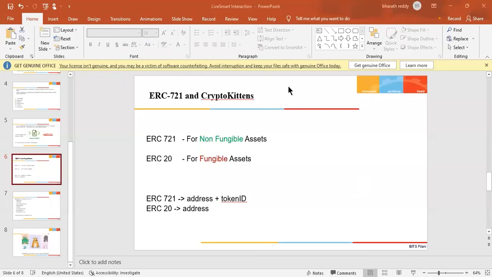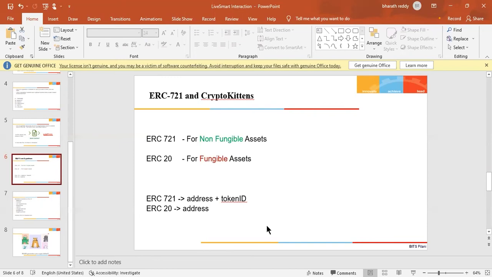So next we will discuss ERC721 tokens and CryptoKitties. First I will discuss CryptoKitties. People in the crypto space just bumped into one of the strangest headlines ever regarding digital kittens. These digital kittens are also known as CryptoKitties, and the idea is very simple. You purchase a cute virtual cat on the Ethereum blockchain, and then you breed them, collect them, and auction them. This works using the ERC721 standard for crypto collectibles.